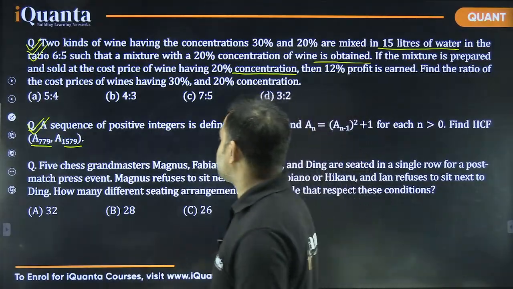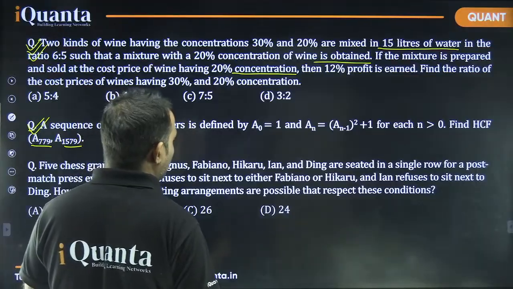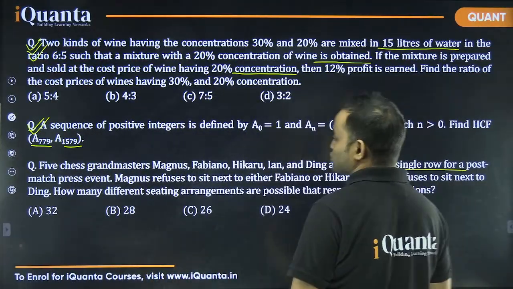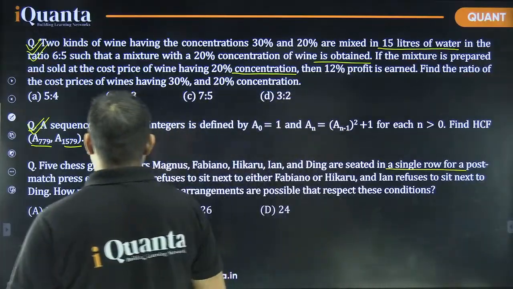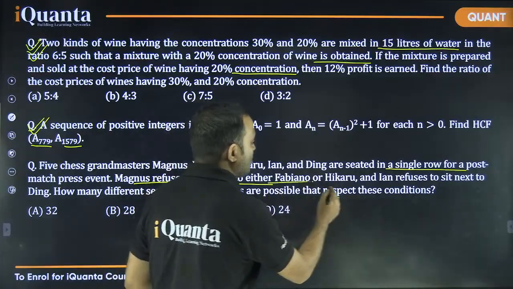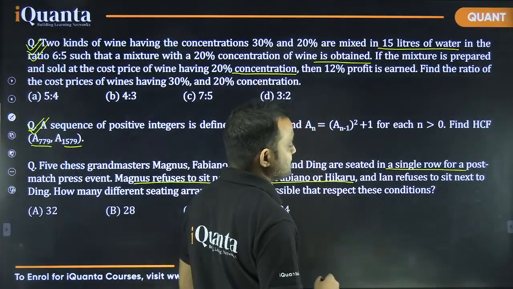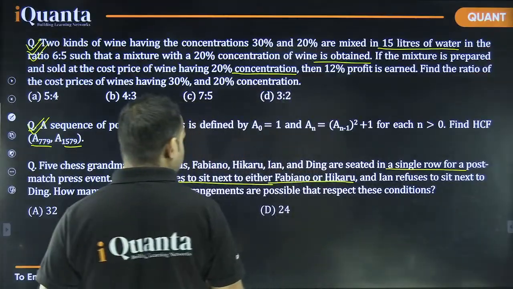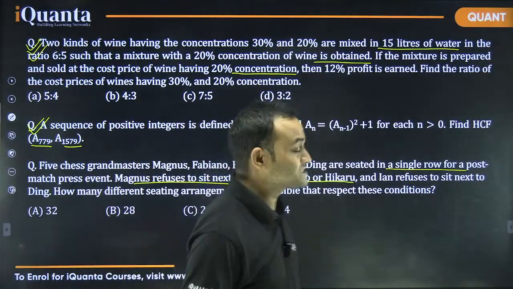Next question, 5 chess grandmasters Magnus, Fabiano, Hikaru, Ian and Ding are seated in a single row for a post-match press event. Magnus refuses to sit next to either Fabiano or Hikaru and Ian refuses to sit next to Ding. How many different sitting arrangements are possible that respect these conditions?